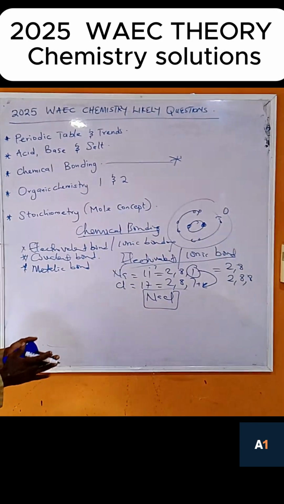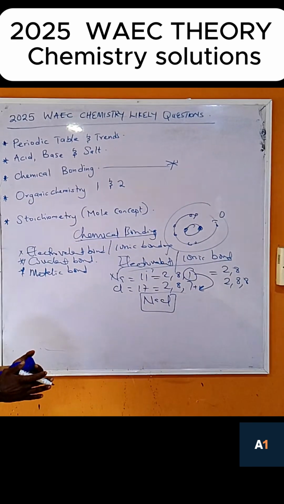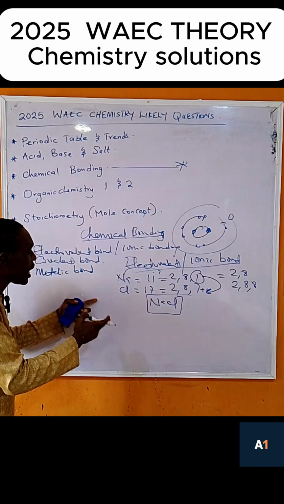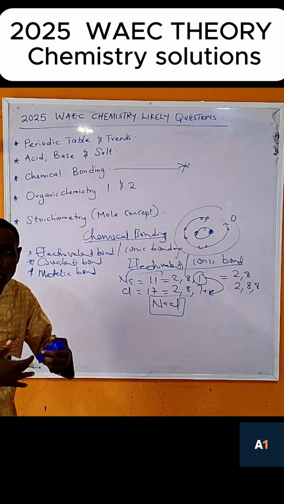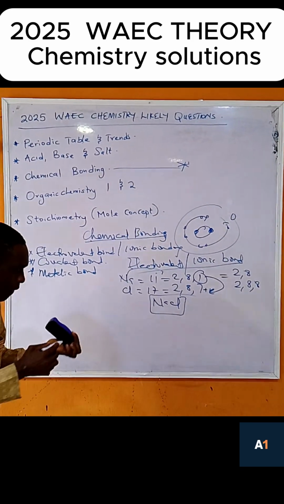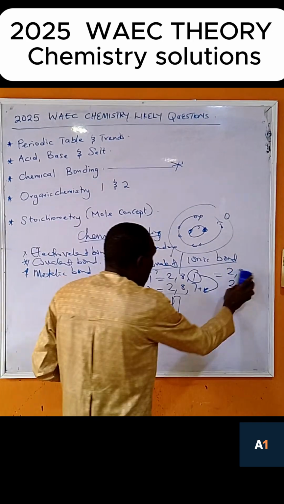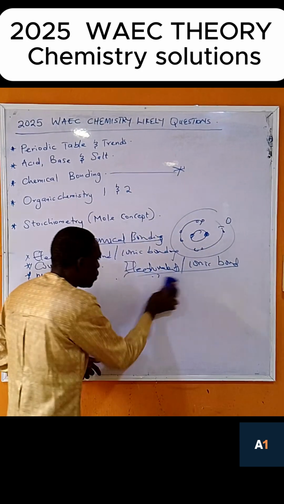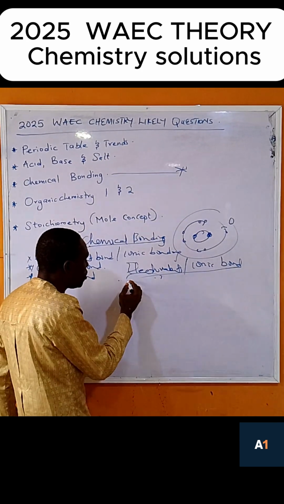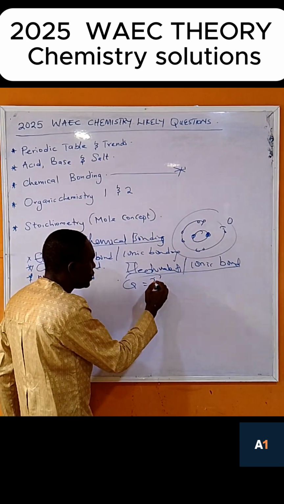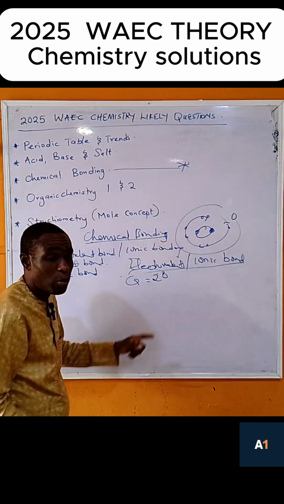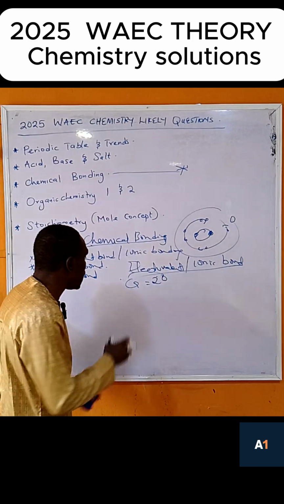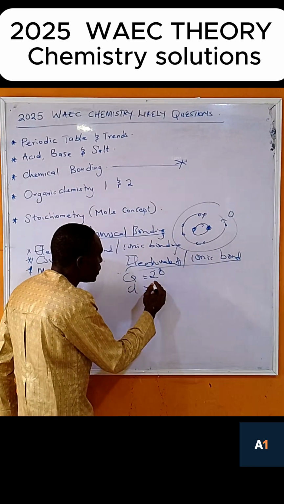Now let me assume that you are asked to write how calcium chloride forms. Let's say calcium chloride. How does it form? So now let's try for calcium chloride. Now if you see, the proton number of calcium is 20, which can also be called atomic number. Then you have chlorine to be 17.